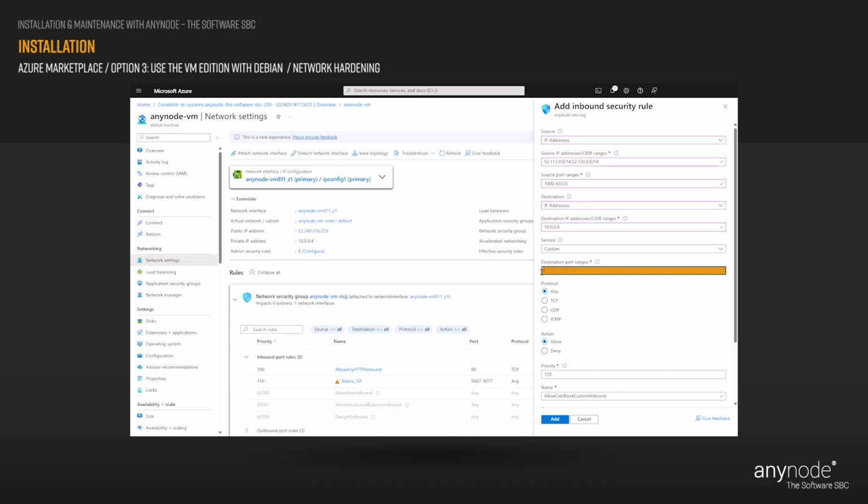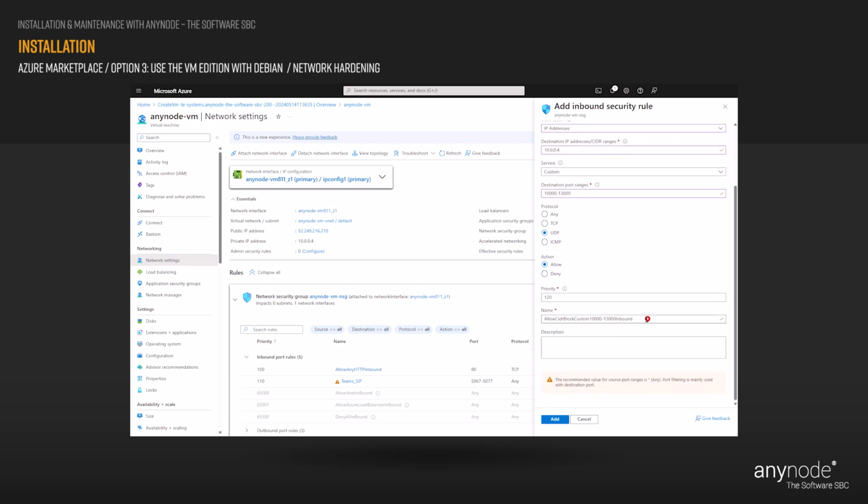At destination port ranges, use the specified range. At protocol, choose UDP. At action, choose allow. Accept the default value for the priority. At name, use Teams_RTP. Click on the Add button to continue.